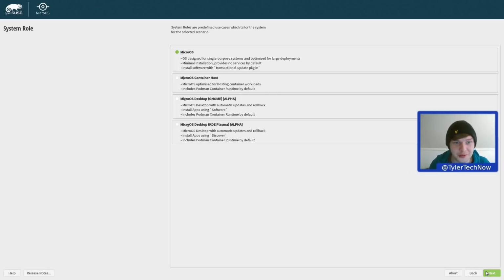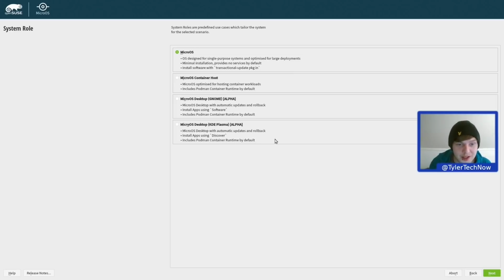Okay, so system roles. So we've got a few options here. System roles are predefined use cases which tailor the system for the selected scenario. So the default selection is MicroOS, which is an OS designed for single purpose systems optimized for large deployments. Minimal installation, provides no services by default, and you install software with transactional-update pkg install, and we're going to get into the whole transactional updates once we're actually at the desktop. We then have the container host, which is optimized for hosting container workloads and includes the Podman container runtime by default, so much like Fedora Silverblue with the whole Podman and toolbox stuff, which is pretty cool.